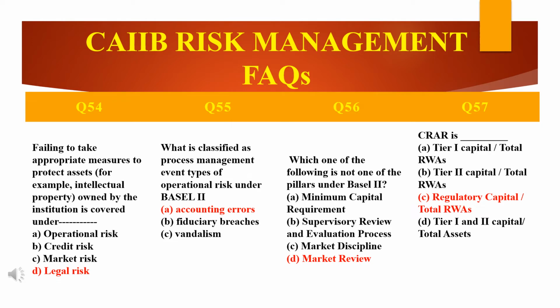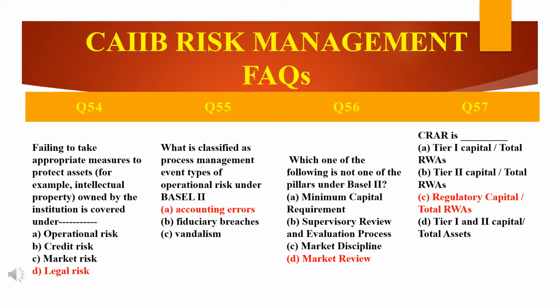However, failure to protect the assets, say failure to renew the insurance of a branch premises, or cash in transit, could fall under operational risk, not under legal risk. What falls under legal risk is that an institution should have its necessary copyright and other measures in place to legally defend its IPR, and hence it's classified as legal risk.